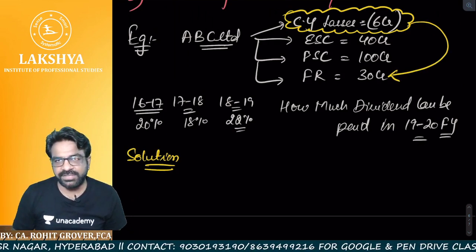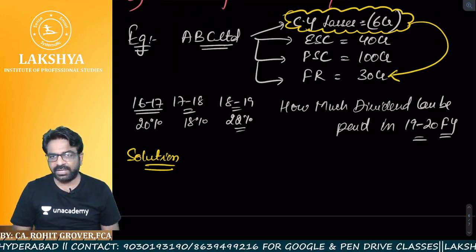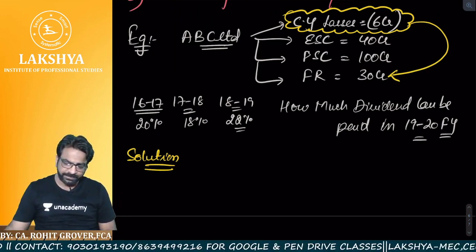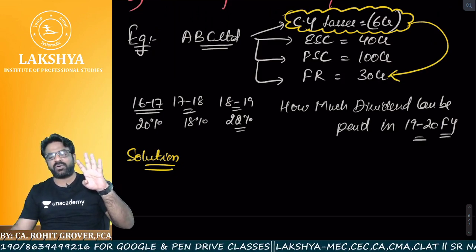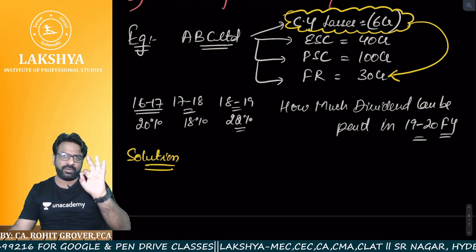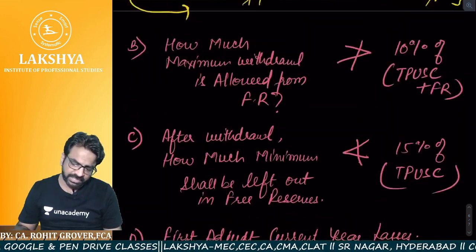I hope everyone is crystal clear up to this point. Yes sir, we are clear up to this point. Now listen to this very carefully. How many free reserves are there? 30 crores. But there are 4 conditions required to be satisfied as per section number 123. Do you all agree or not? Yes sir. What is the condition number 1?